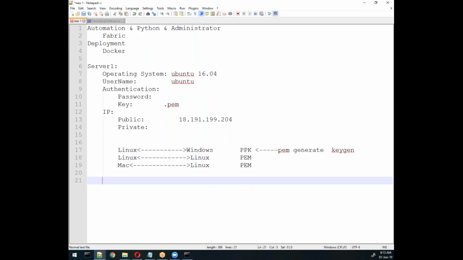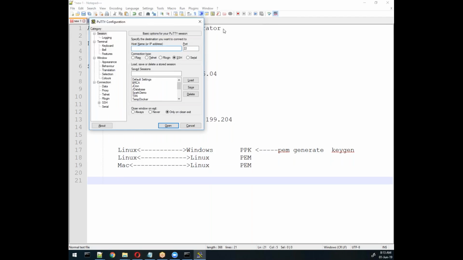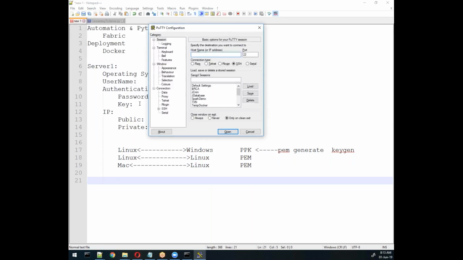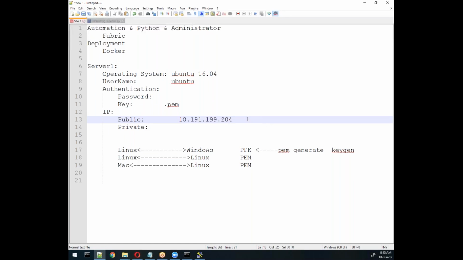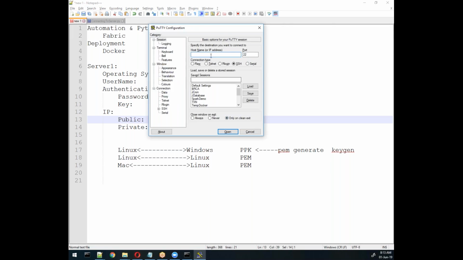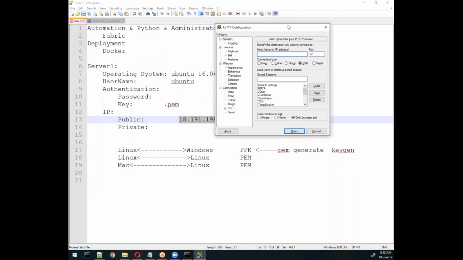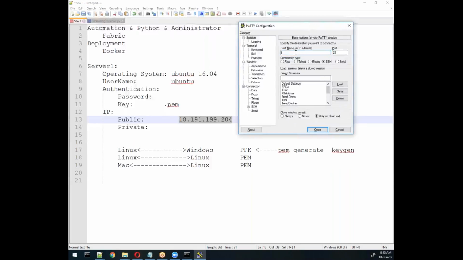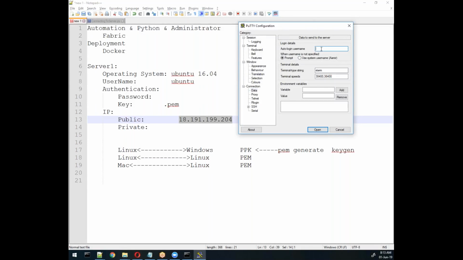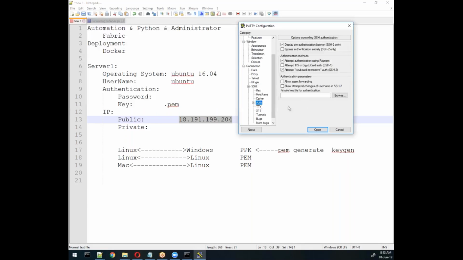Let me connect again to this location. Here I'll specify the public IP address, because I'm in another network in India and this server is available in another location, North Virginia. So you definitely require the public IP address. Here is the username; it's optional, not compulsory, but better to have.